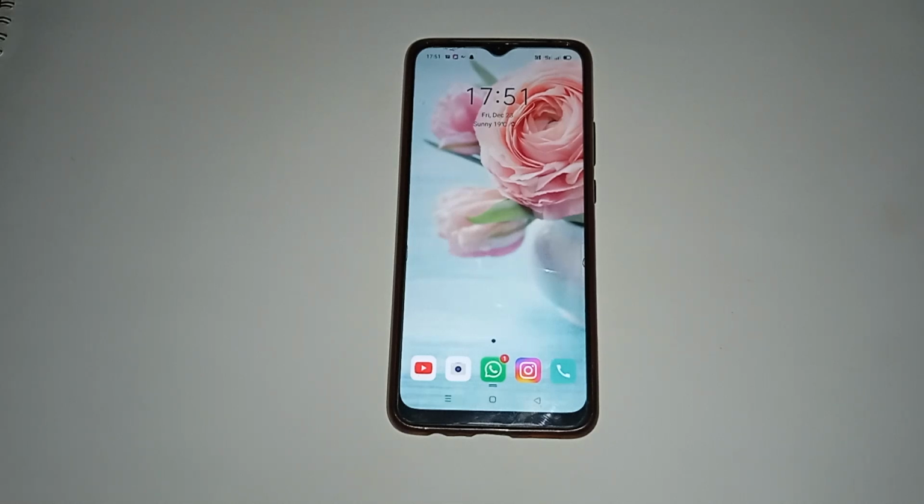So today's video title is how to turn on and off dial pad tone in an Oppo phone. So let us start our video.